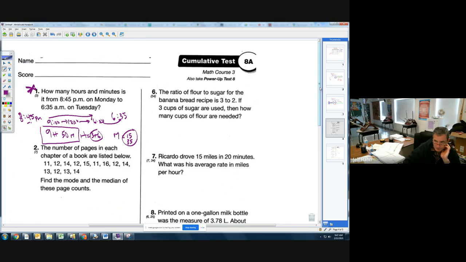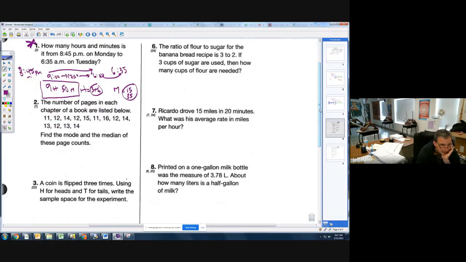Problem number 2, boys and girls. The number of pages in a chapter book are listed below. Find the mode and the median, ladies and gentlemen. Before you do this problem, you want to arrange the numbers from least to greatest. Okay, we really want to do that.